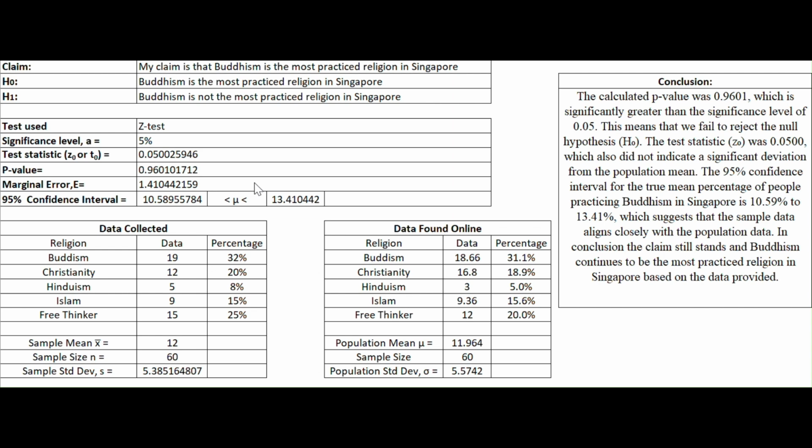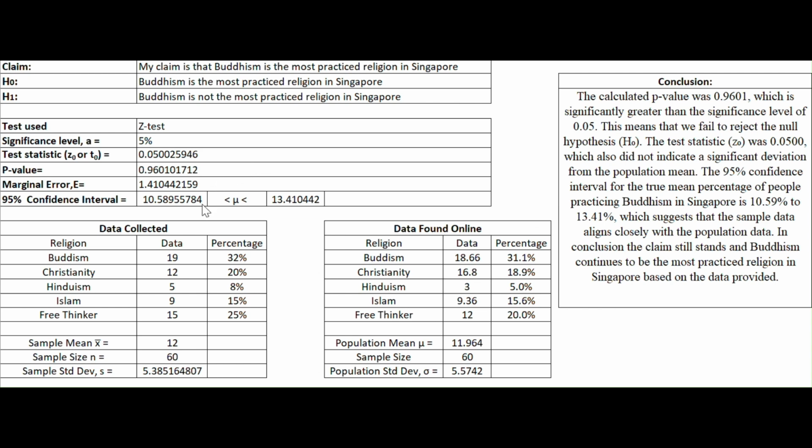Since the p-value 0.9601 is much greater than the significance level of 0.05, we fail to reject the null hypothesis. This means that there is no strong evidence to suggest that Buddhism is the most practiced religion in Singapore. In other words, the data does not contradict the claim that Buddhism is the most practiced religion, so we accept the null hypothesis.